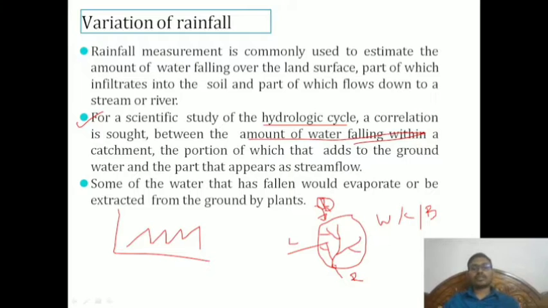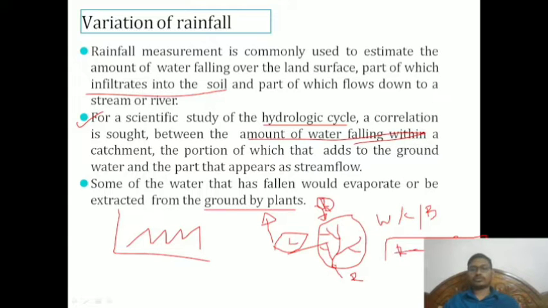Some of the water that has fallen would evaporate or be extracted from the ground by plants. As I discussed, these are losses. Infiltration into the soil also comes under losses. So there are only three things: some rainfall happens, some loss happens, and after that you get runoff.